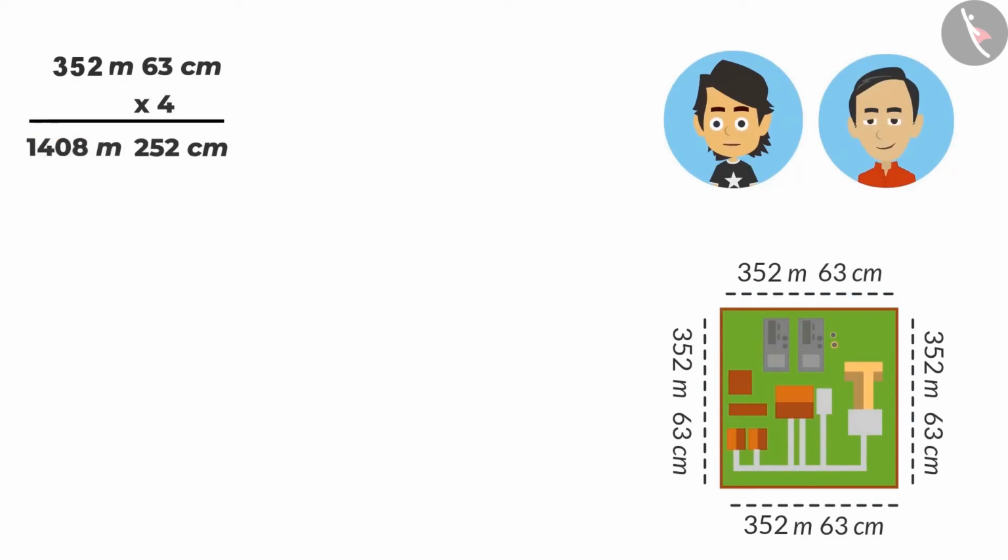I'll do it now. To convert 1408 meters into kilometers, it will be divided by 1000. Yes, so what is the answer? The answer is 1 kilometer 408 meters.